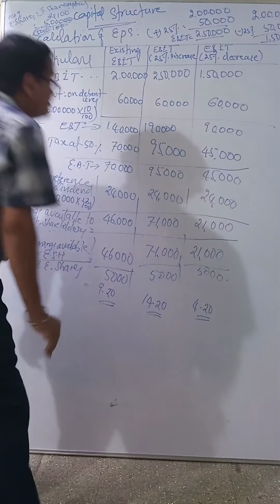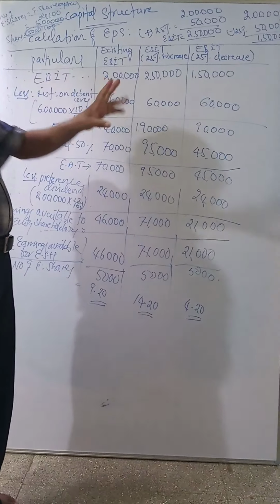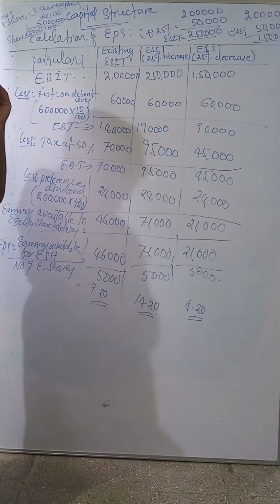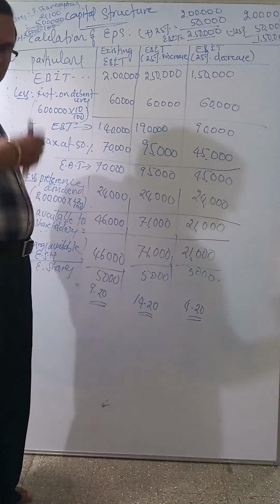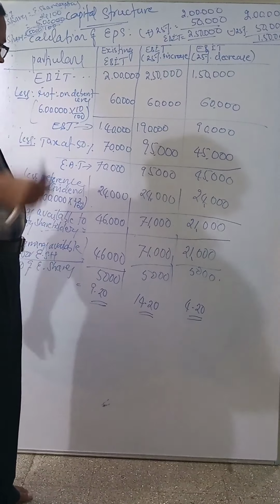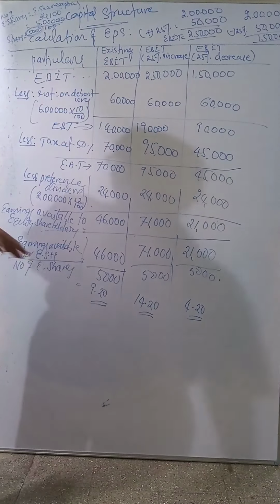This is called EPS. I hope you all understand this. Once again, I am asking the science students to practice, write again and again, and it will definitely be perfect, because I explain everything clearly.